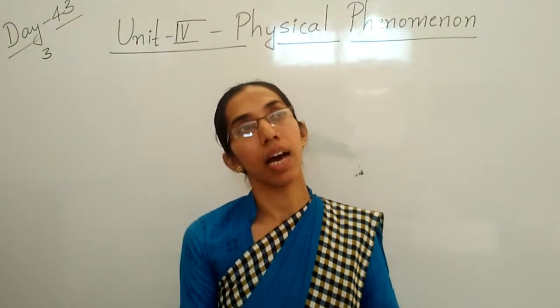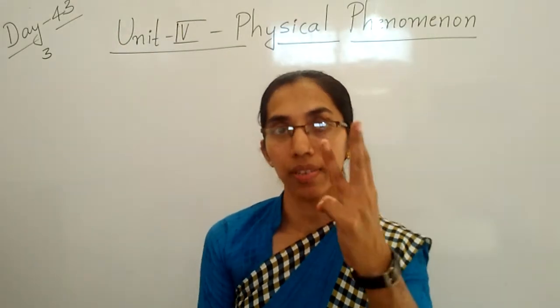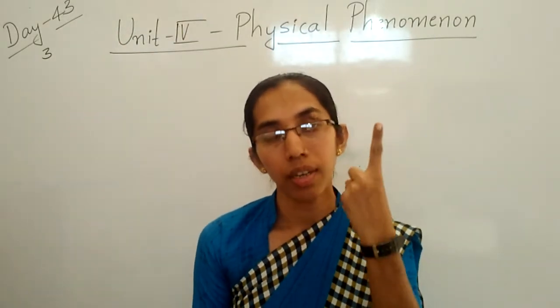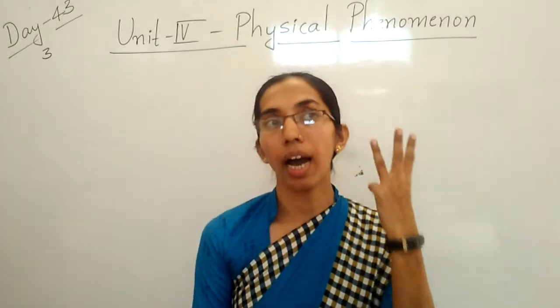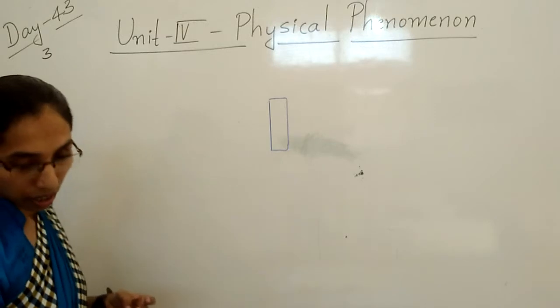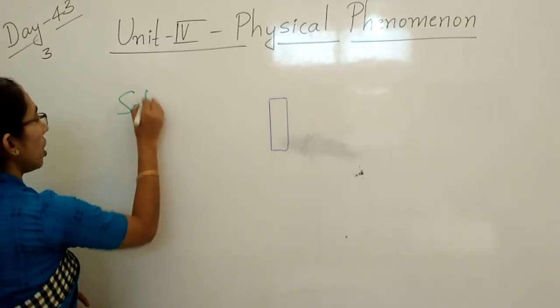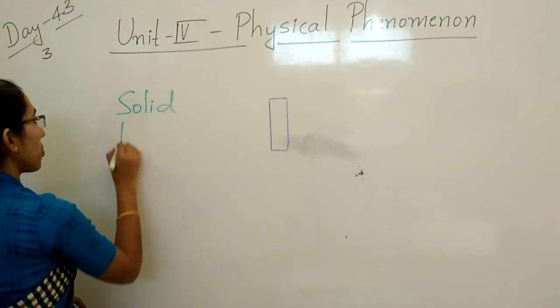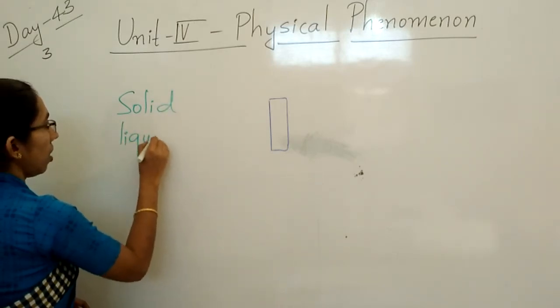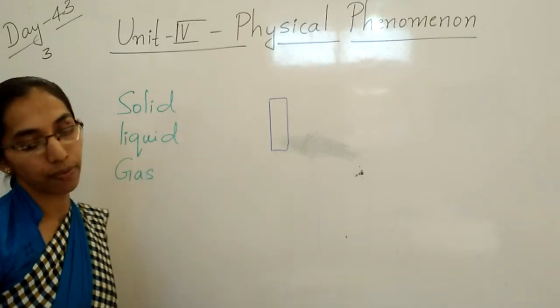Matter consists of three states. First is the solid, next is the liquid, and third one is the gas. So it consists of three states. First is solid, next one is liquid, and finally it is the gas form.